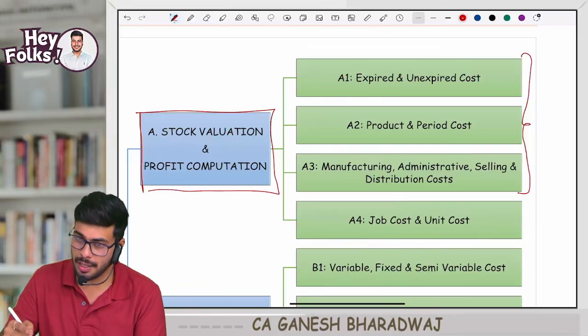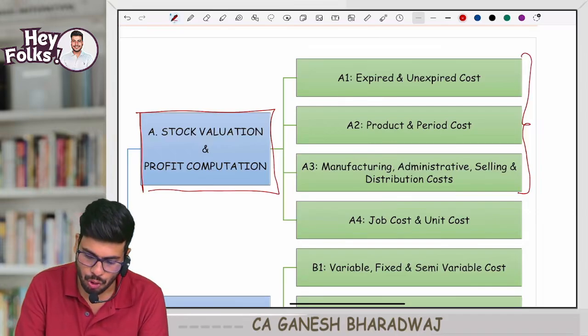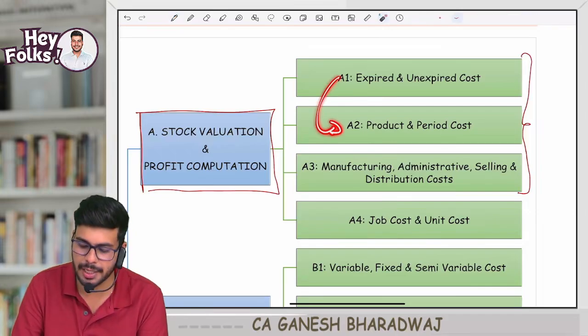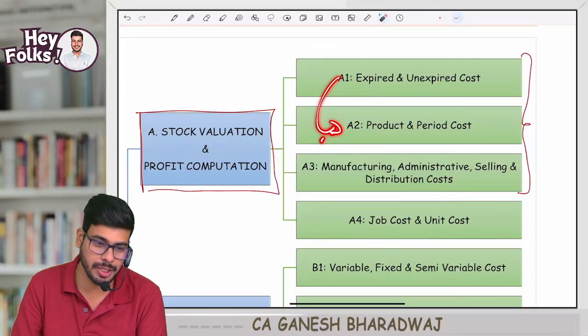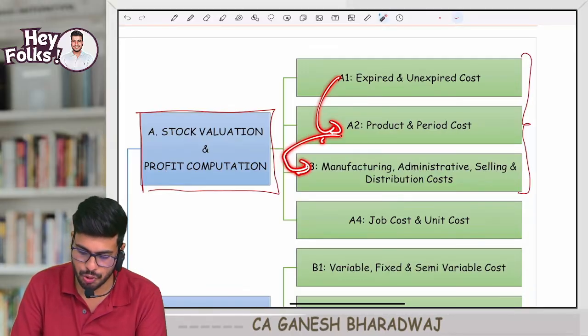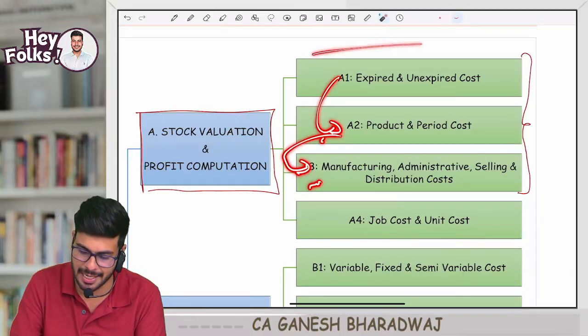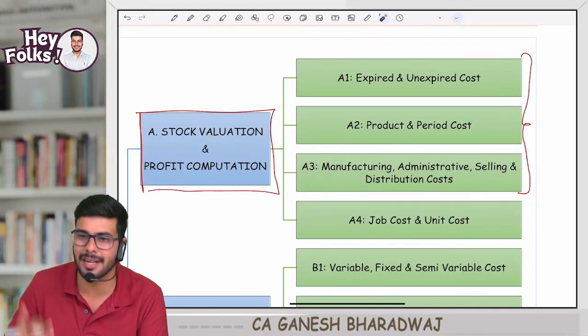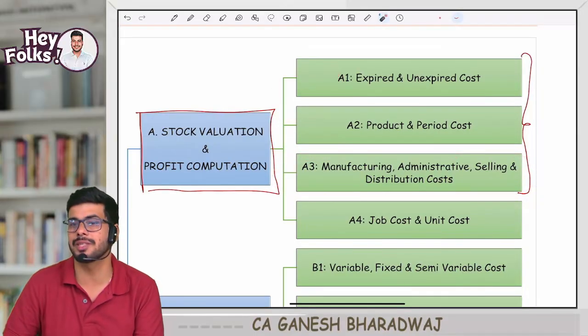For you to understand what is expired and unexpired cost, you should know what you mean by product and period cost. Clear with this? For you to know what is product and period cost, you should know what is manufacturing, admin, selling and distribution cost. Ideally speaking, these three are interrelated. So if you know this, automatically this will lead you to A2 and A2 will lead you to A1. Clear with this, guys? Right?